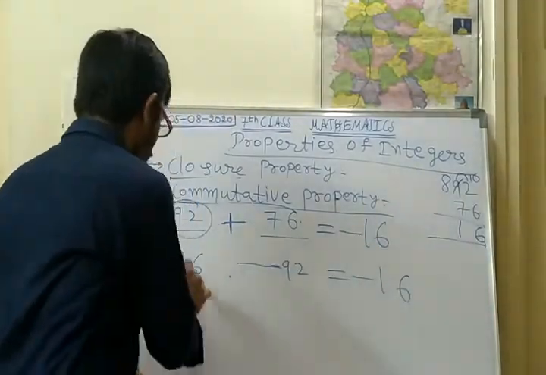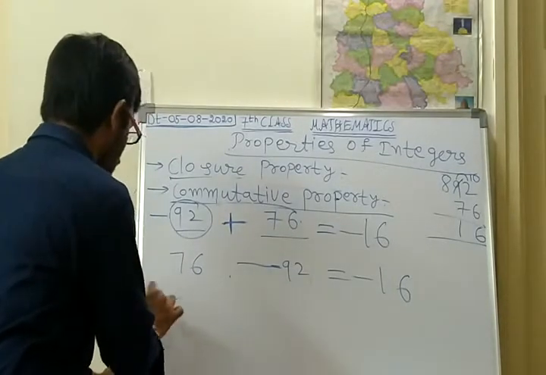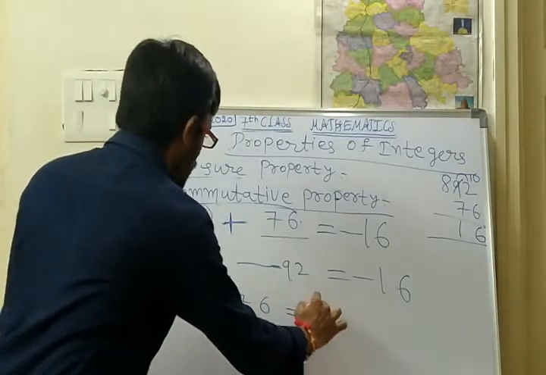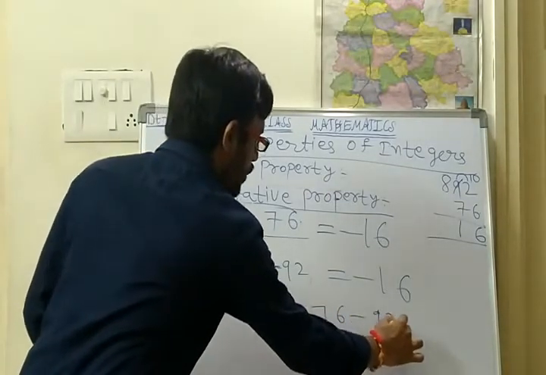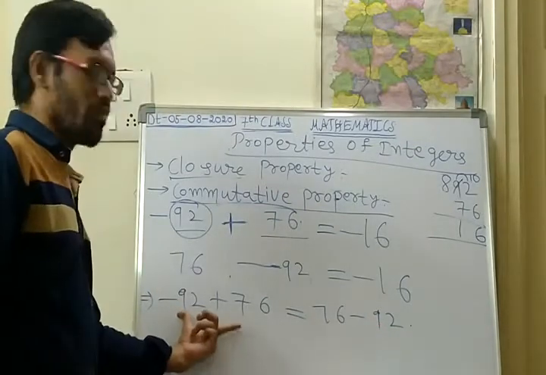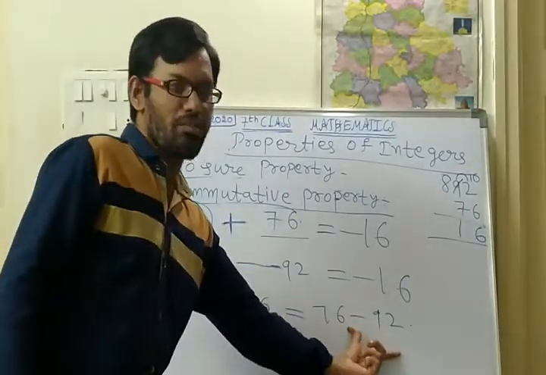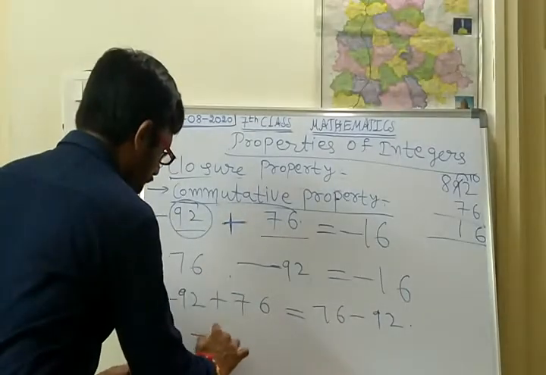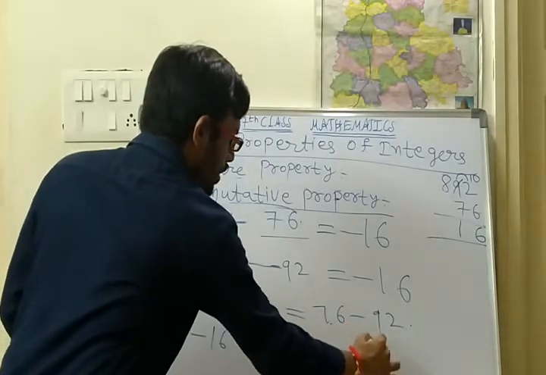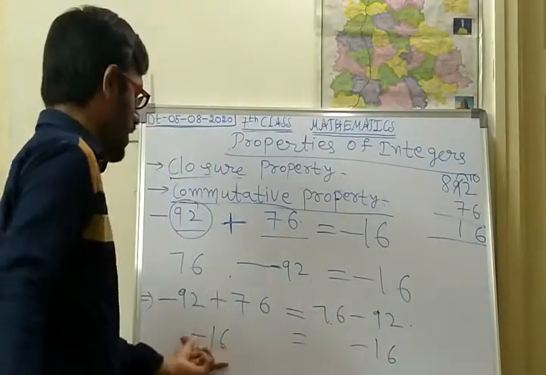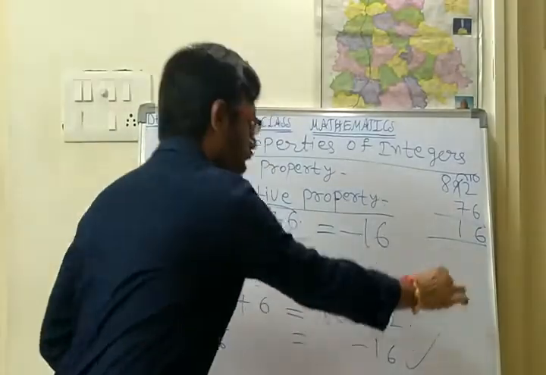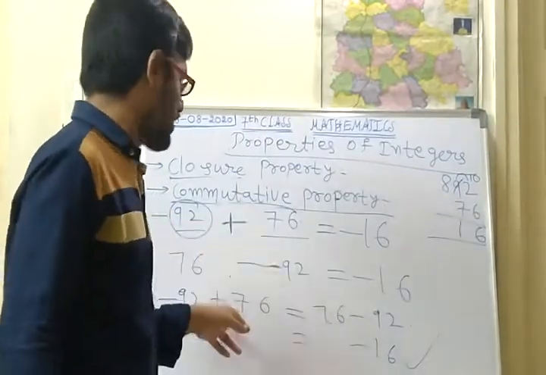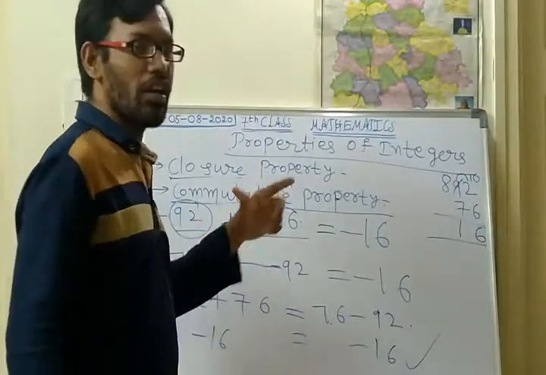What is the conclusion we can get? Minus 92 plus 76 is equal to 76 minus 92. Both the answers are same only. Here the answer is minus 16, and 76 minus 92 is also minus 16. So both are equal, minus 16 is equal to minus 16. So our commutative property is satisfied with addition. Commutative property of integers.